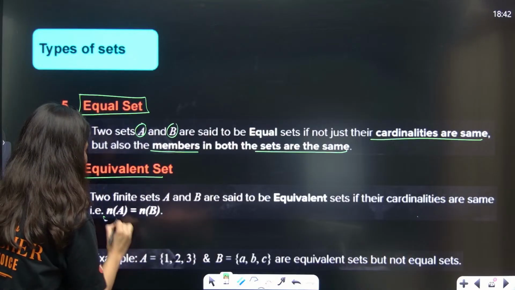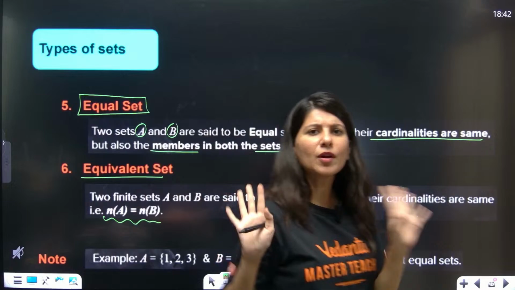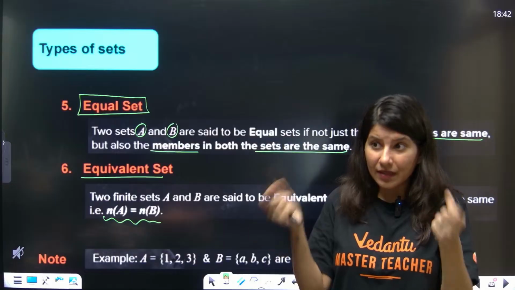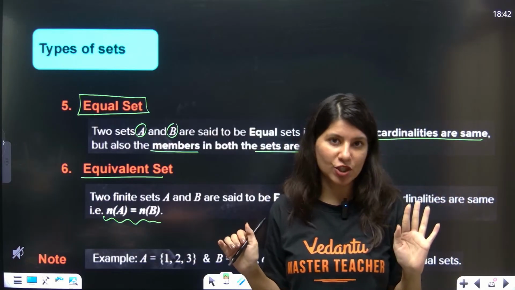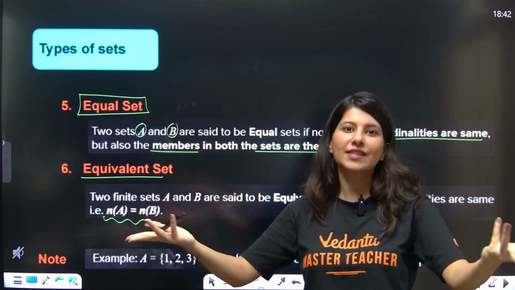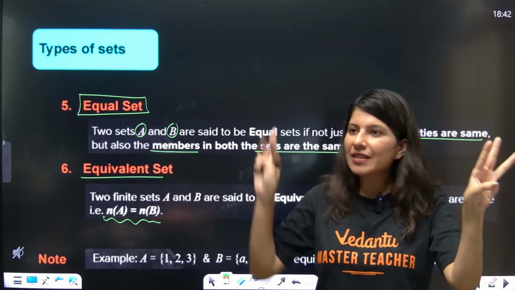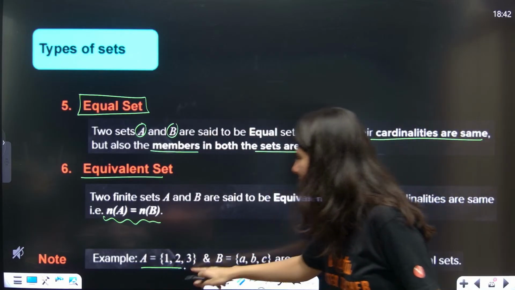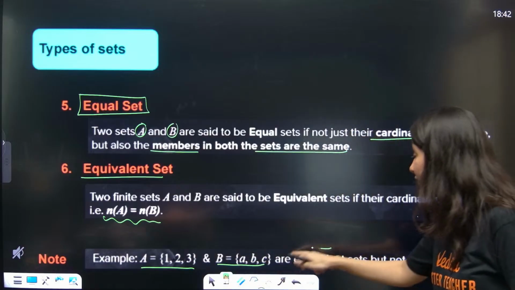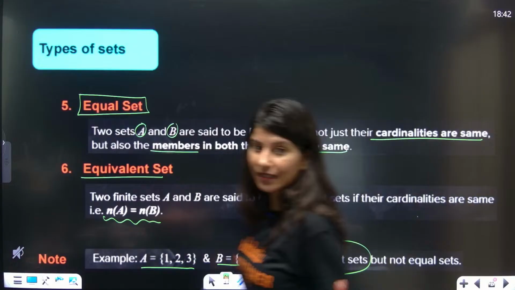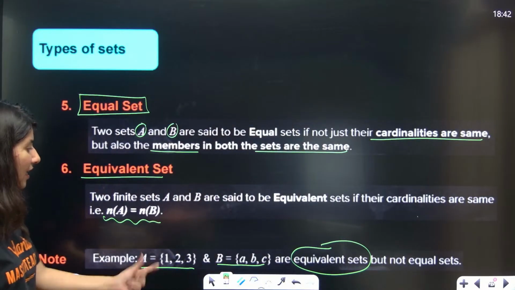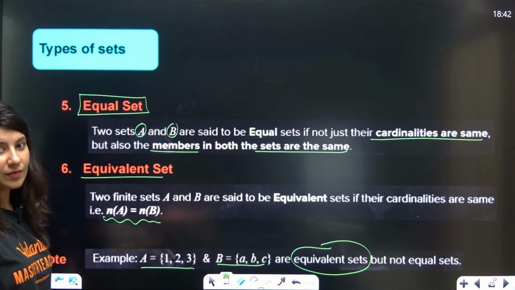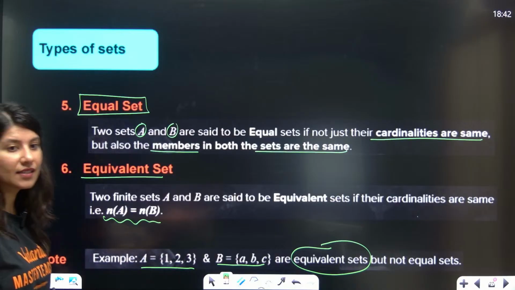Equivalent means that only cardinality matters. Only the number of elements should be the same. The elements matching is not a compulsion. If they are matching, then it's a bonus. We will just check that the number of elements matches, equivalent set. So, for example, A and B are equivalent sets but not equal sets. They are not equal sets. Why? Because see, the cardinality is 3.